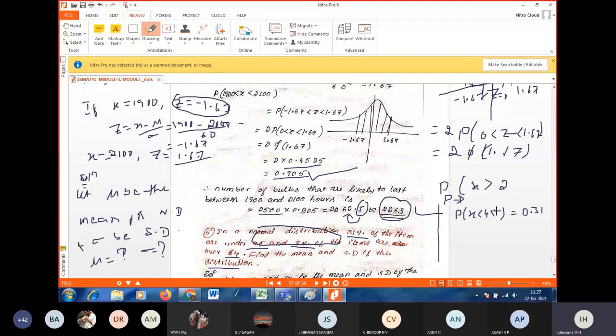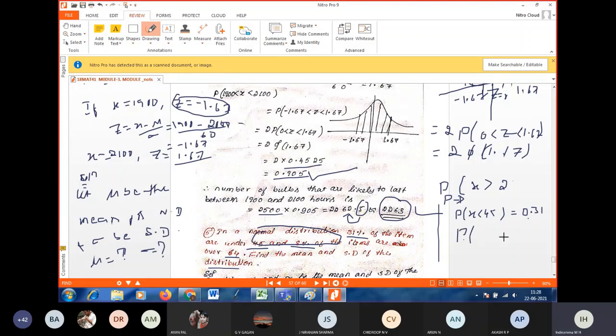In a normal distribution, 31% of the items are under 45. It will be the probability of amount, and X be the amount. The probability of the amount less than 45 is 31% of items, that is 0.31. Next, what is given?